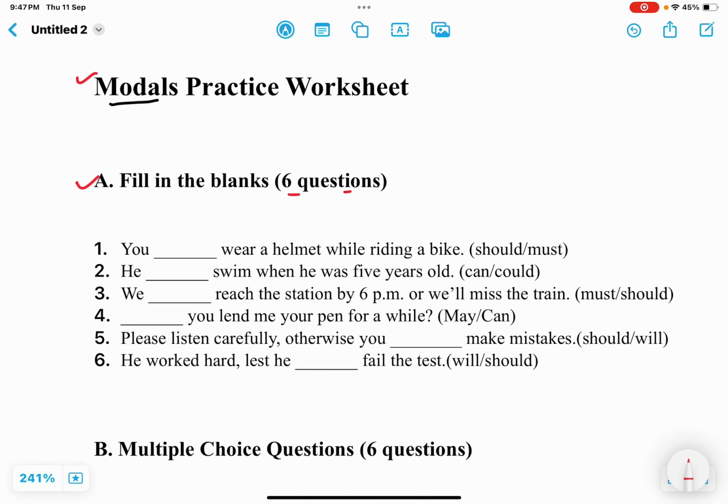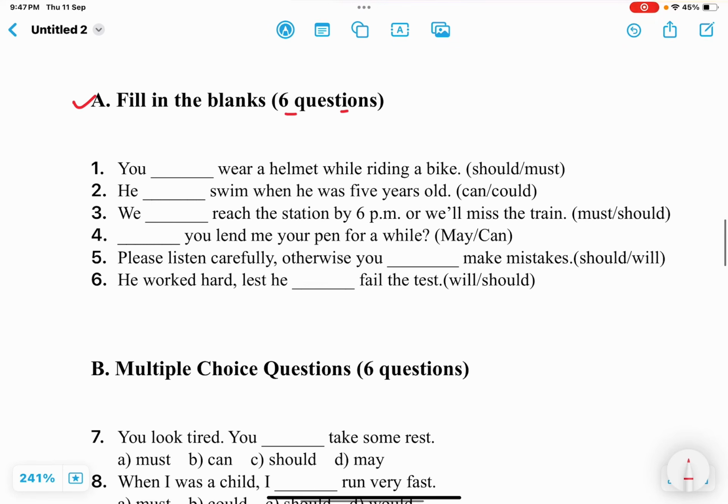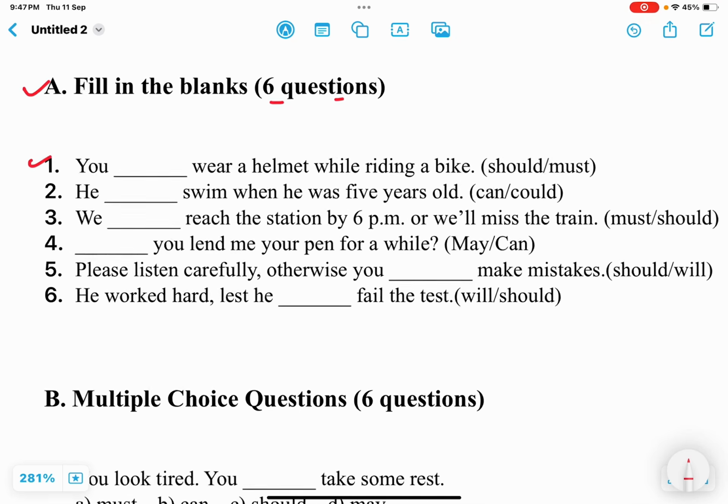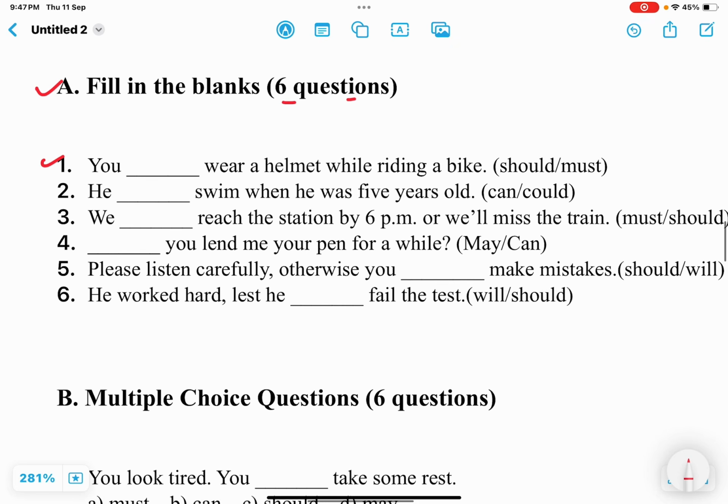First question, fill in the blanks. Here are 6 questions. So here we have to choose the correct answer or to fill in the blanks with the correct answer. First question, you dash wear a helmet while riding a bike. You can see here this is a rule. Okay, this is an obligation, this is a rule that we have to follow.